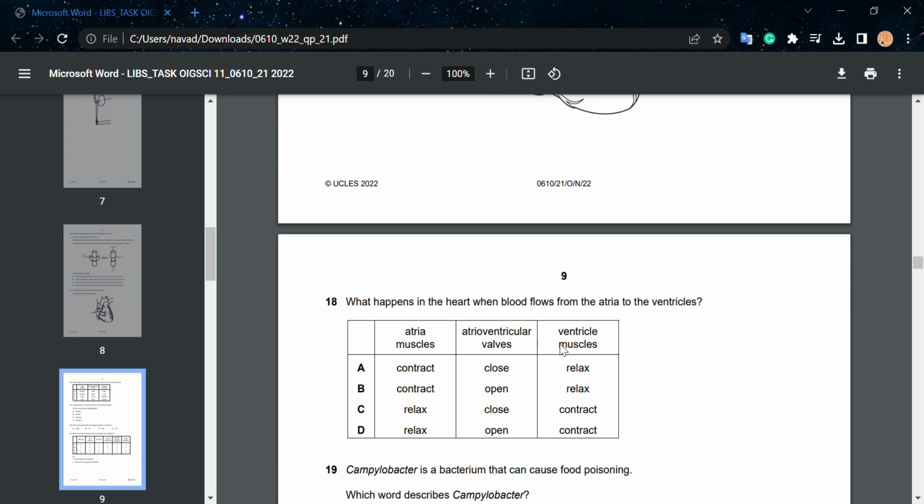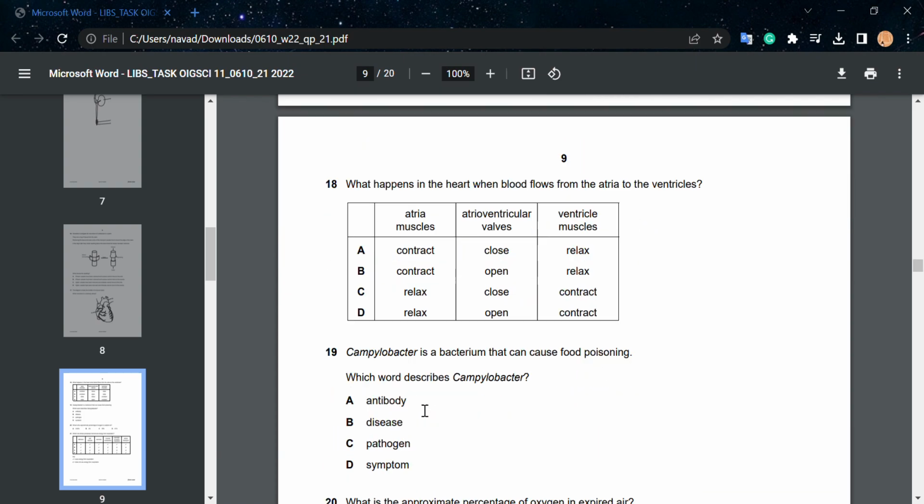18, what happens in the heart when blood flows from the atria to the ventricles? Atrial muscles contract, okay, so it can either be A or B. Atrioventricular valves would open and ventricular muscles will relax. So the correct option is B.